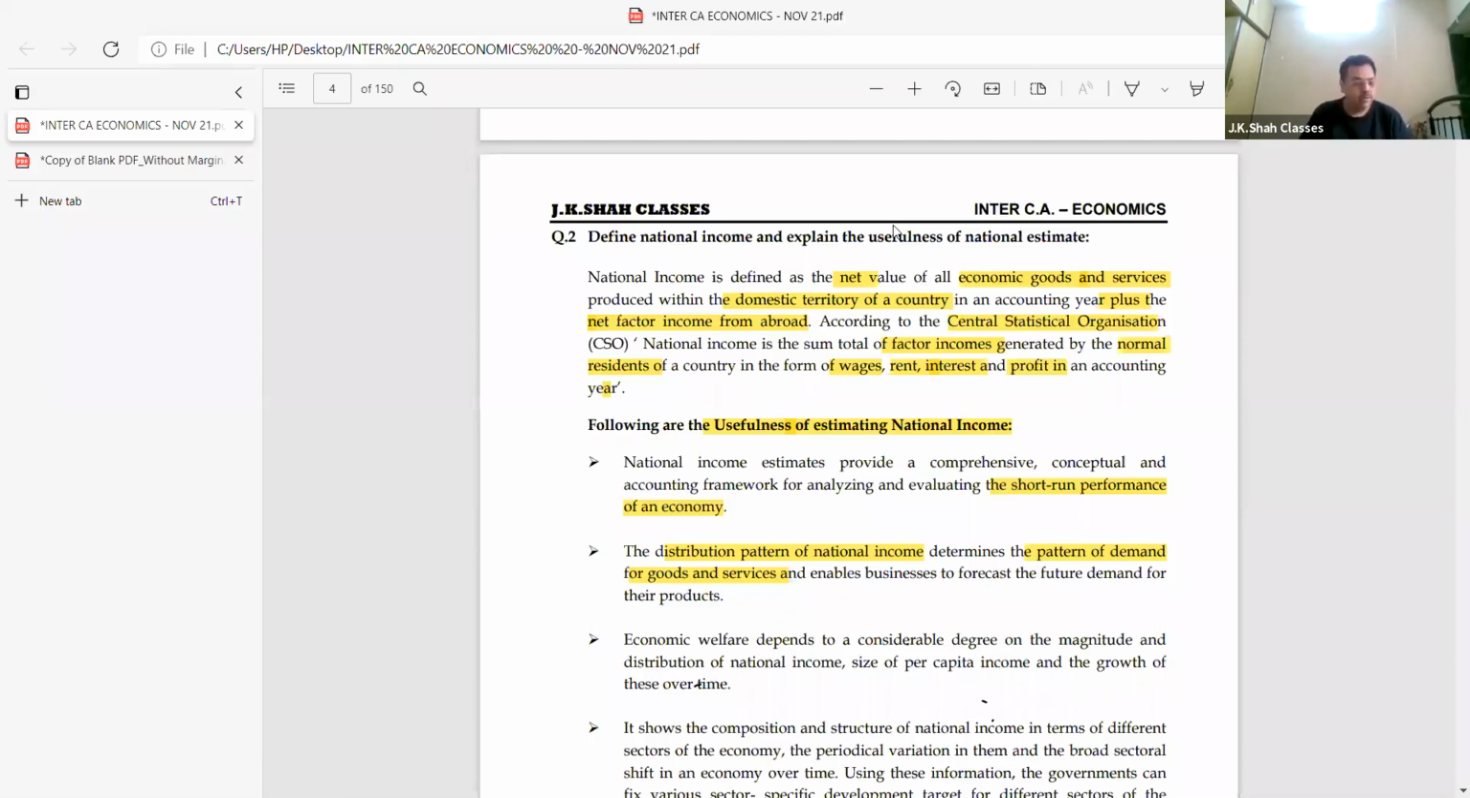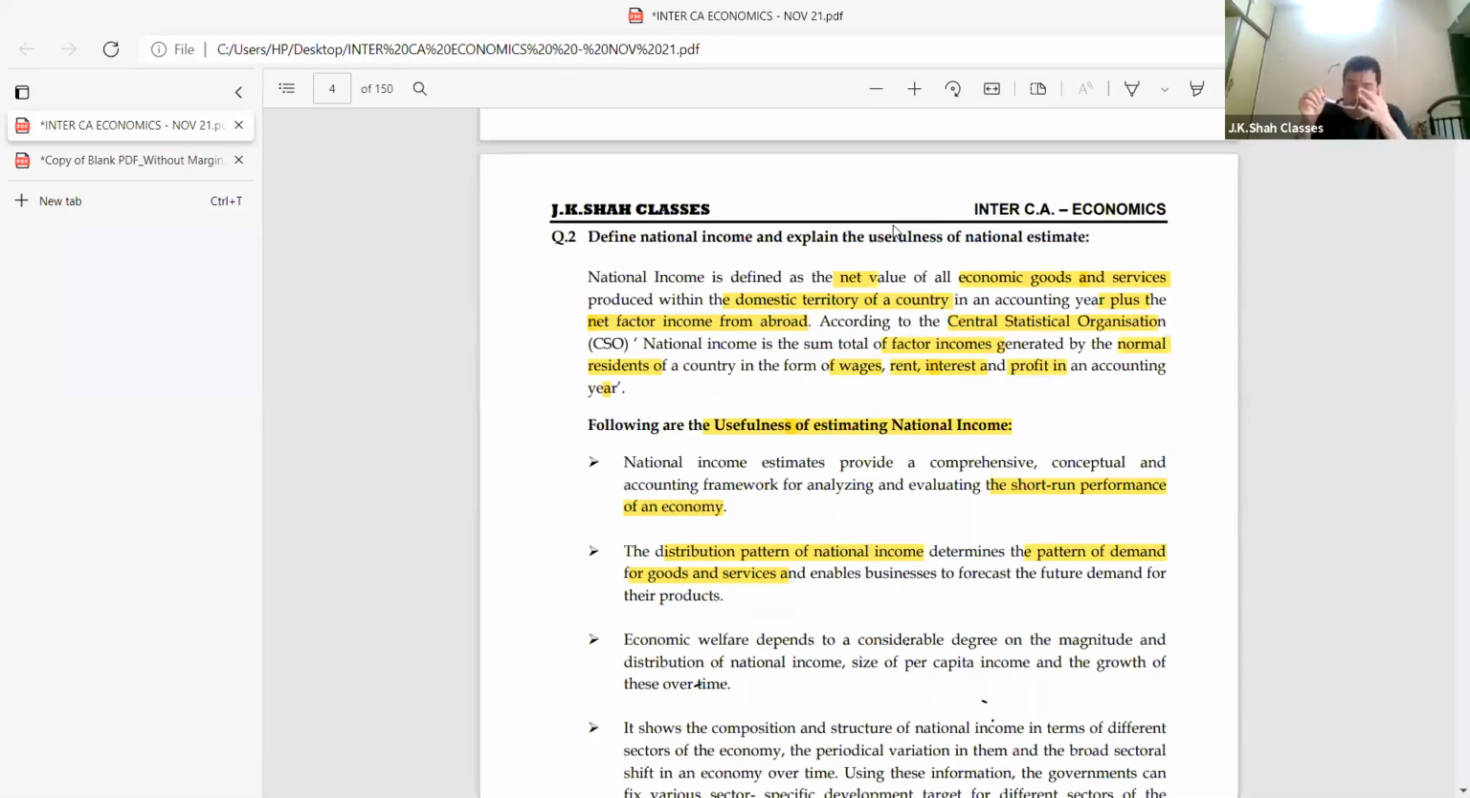Embassies, consulates and military establishments of a country located abroad.